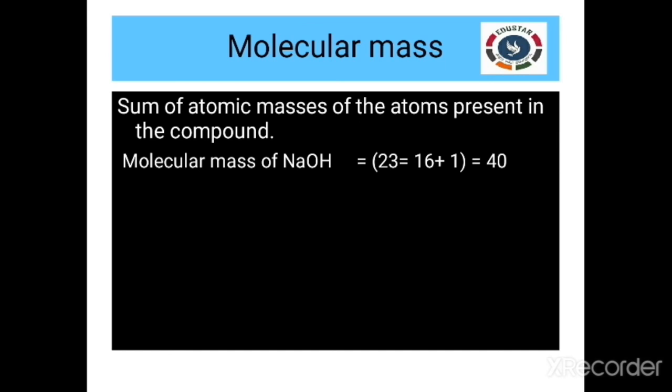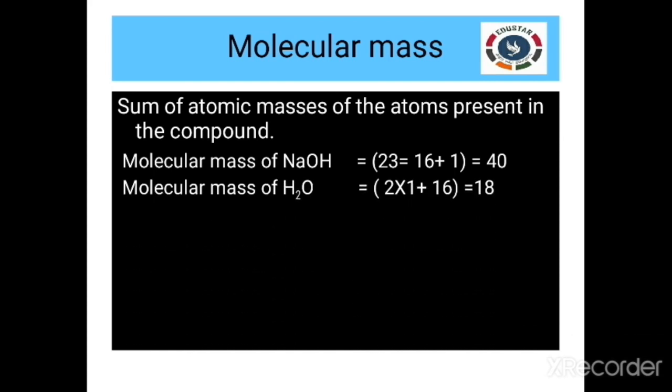Sorry, I have made a small mistake. It should be 23 plus 16 plus 1. So 16 is the atomic weight of oxygen and the atomic weight of hydrogen is 1. On summing all these numbers we are getting 40. So 40 is the molecular mass of sodium hydroxide.